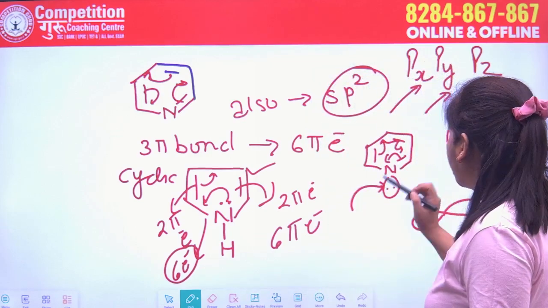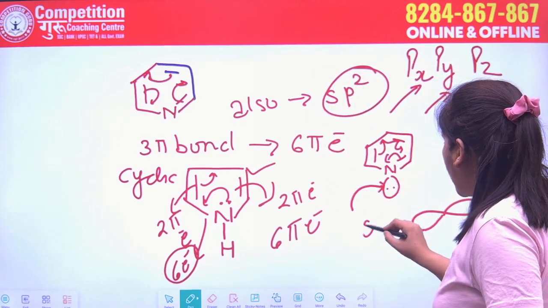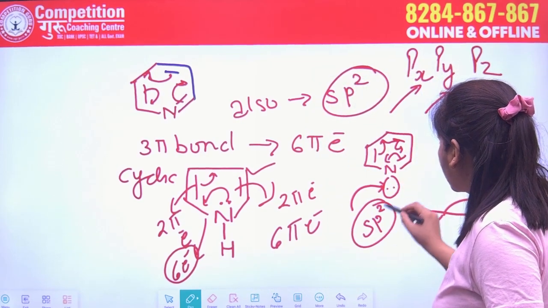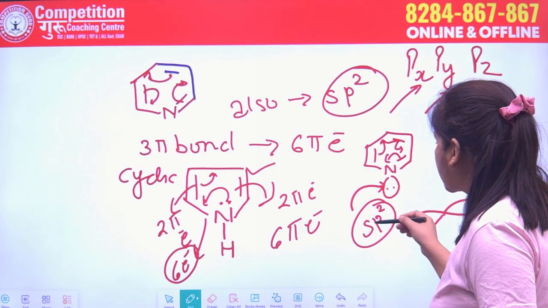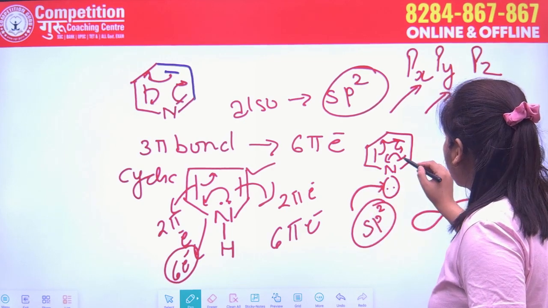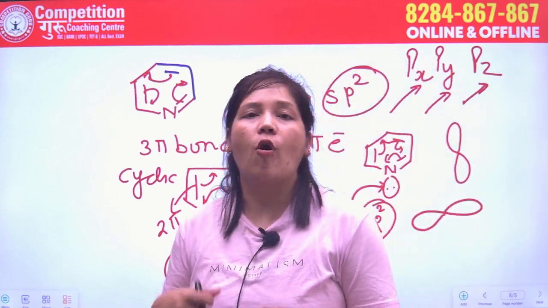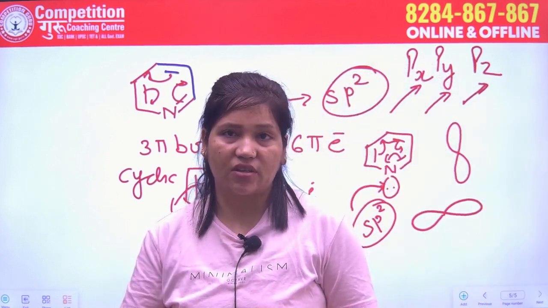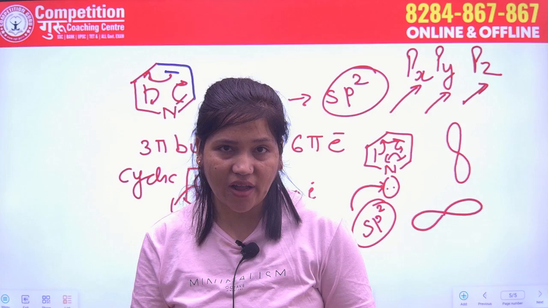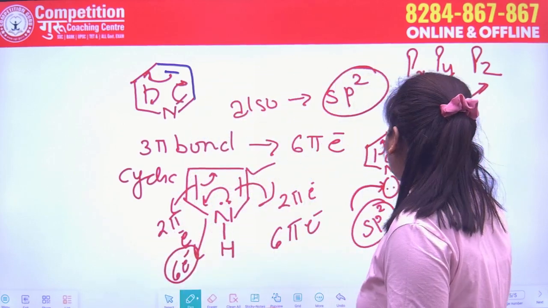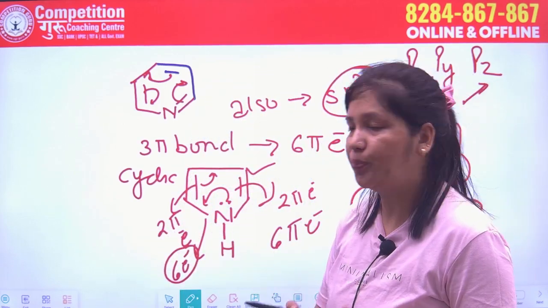So this lone pair is present in the sp2 hybridized orbital, and these are the p orbitals. Because the pi bond is formed by the use of the p orbitals which are not hybridized, and they are from a different plane than the one in which the lone pair is present.